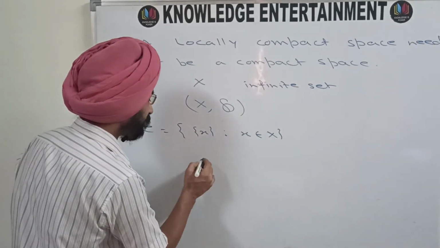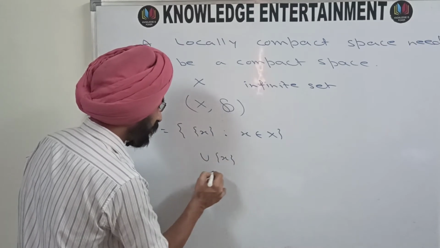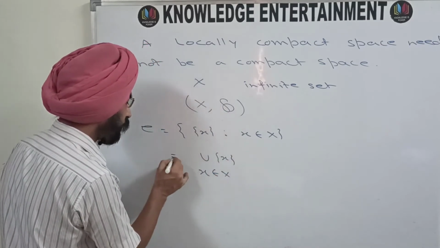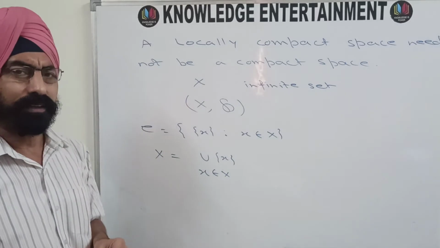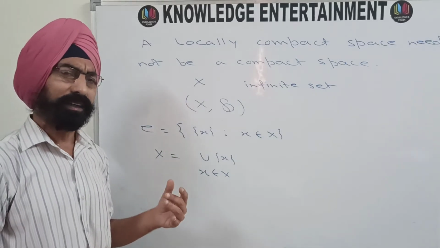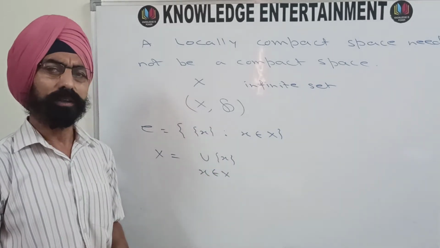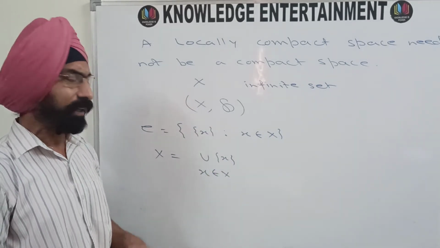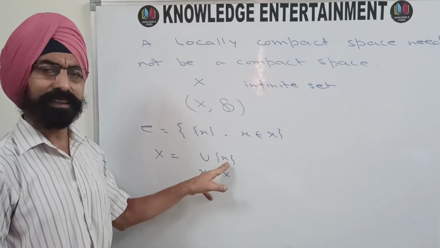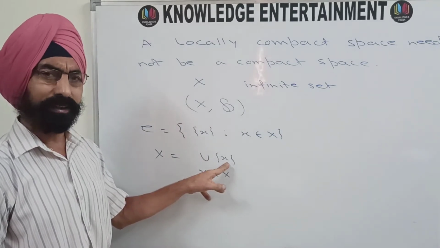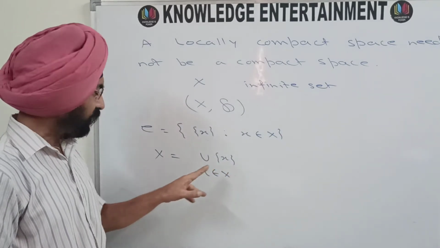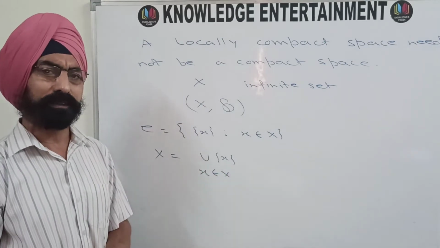This union will be equal to X. This is an open cover. If you want to have a finite subcover, then infinitely many of these should be removed, but you can't remove even a single one, because whatever singleton set {x} you remove from here, that particular x will not be covered by the rest of the members.